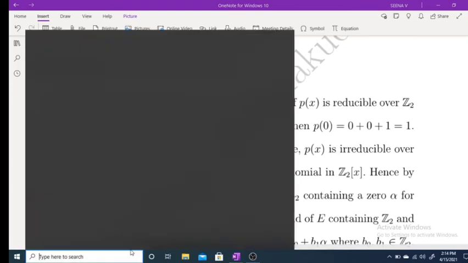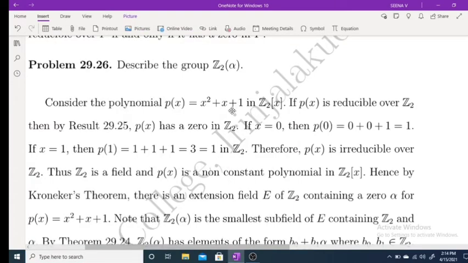Consider the polynomial p of x equals x square plus x plus 1 in Z2[x]. Here we have to describe the field Z2(alpha). What do we have to find? You have to find the smallest field. Z2(alpha) is the smallest field containing Z2 and alpha.